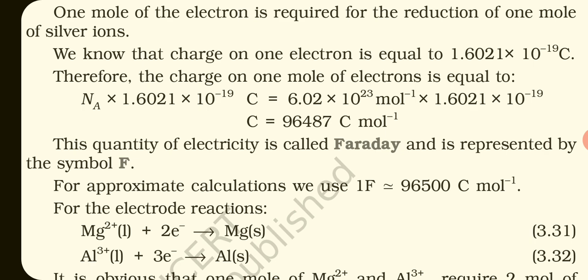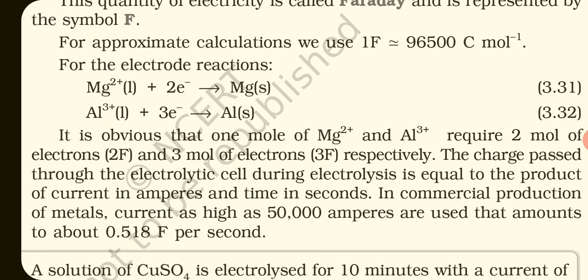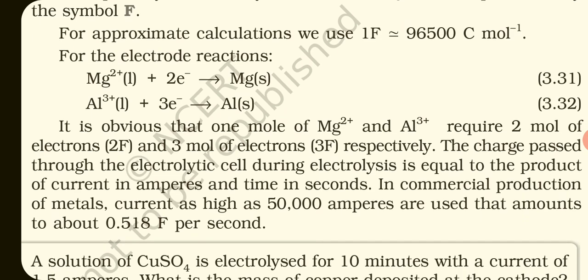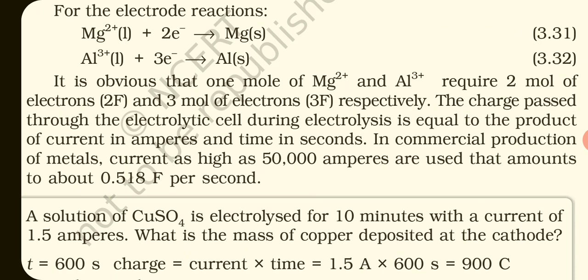For approximate calculation, we use 1 Faraday is nearly equal to 96,500 coulomb per mole. For the electrode reaction, magnesium ion in liquid state gains 2 electrons and is converted to solid magnesium.